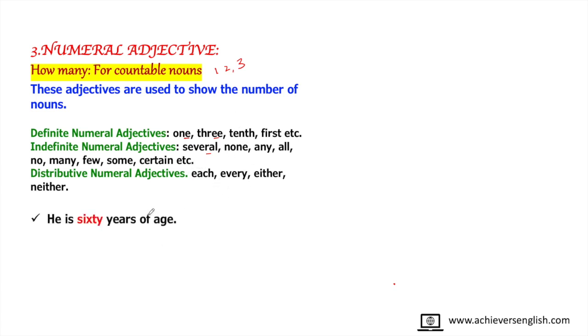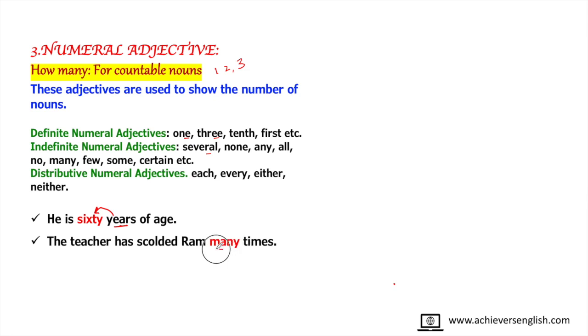Like, he is 60 years of age. Now years is a noun and before that there is an adjective, 60. 60 can be counted, so 60 is a numeral adjective. The teacher has scolded Ram many times. So how many times? Many times. You can even count 1, 2, 3, 4, 5, 6, 10 times, you can count how many times she has scolded.